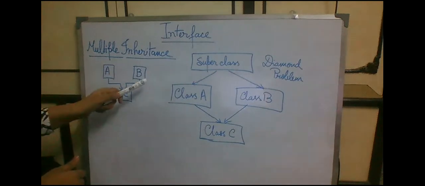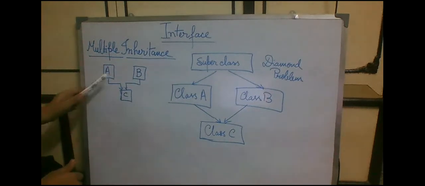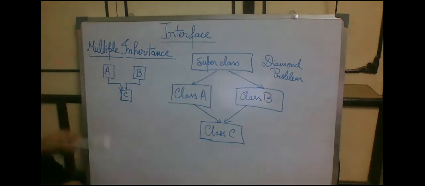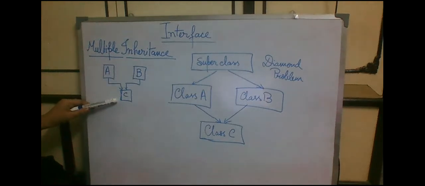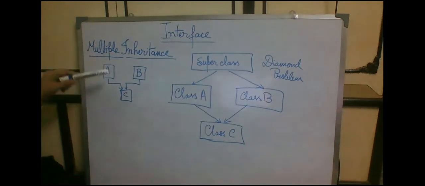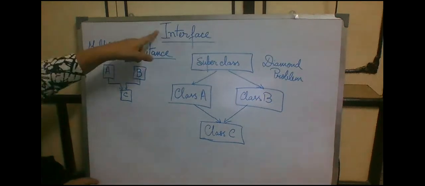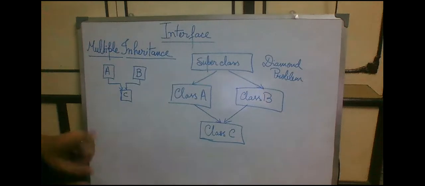Parent class A and parent class B. We have two parent classes and we want to extend both into child class C, inheriting the properties of both A and B in C. Using the extends keyword that is not possible, but using interface, we will make it possible. We will see an example of how to implement multiple inheritance.